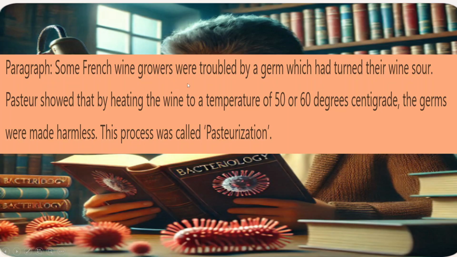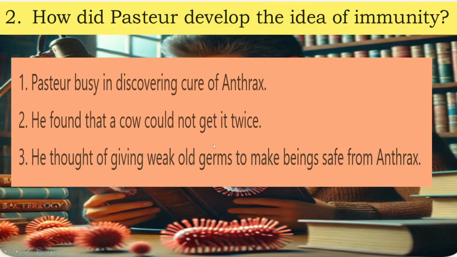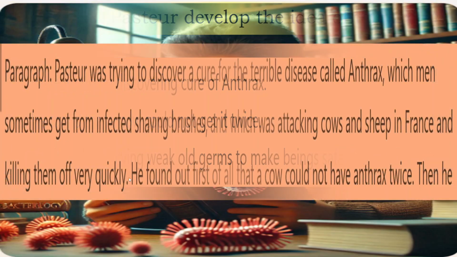Some French wine growers were troubled by a germ which had turned their wine sour. Pasteur showed that by heating the wine to a temperature of 50 to 60 degrees centigrade, the germs were made harmless. This process was called pasteurization. 2. How did Pasteur develop the idea of immunity? First, Pasteur was busy discovering a cure for anthrax. Second, he found that a cow could not get it twice. Third, he thought of giving weak old germs to make them safe from anthrax.